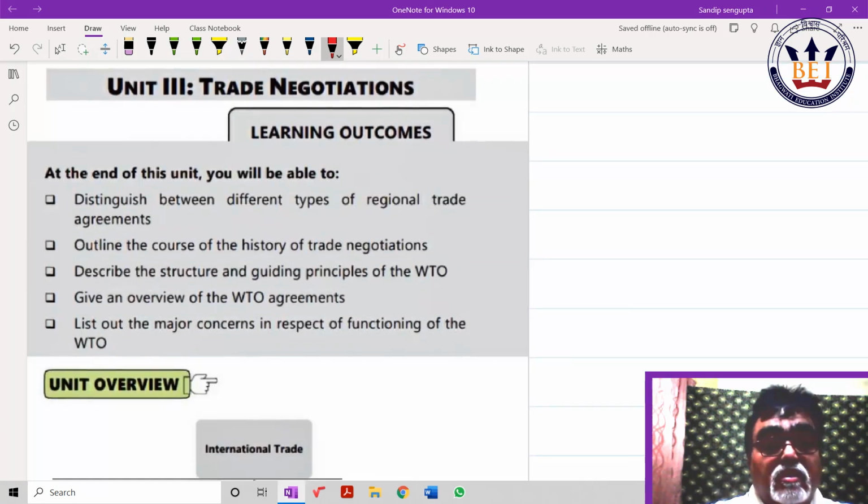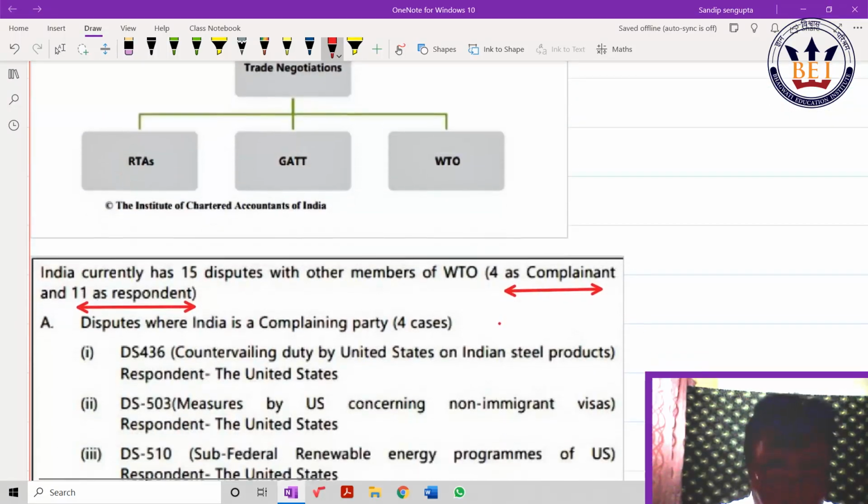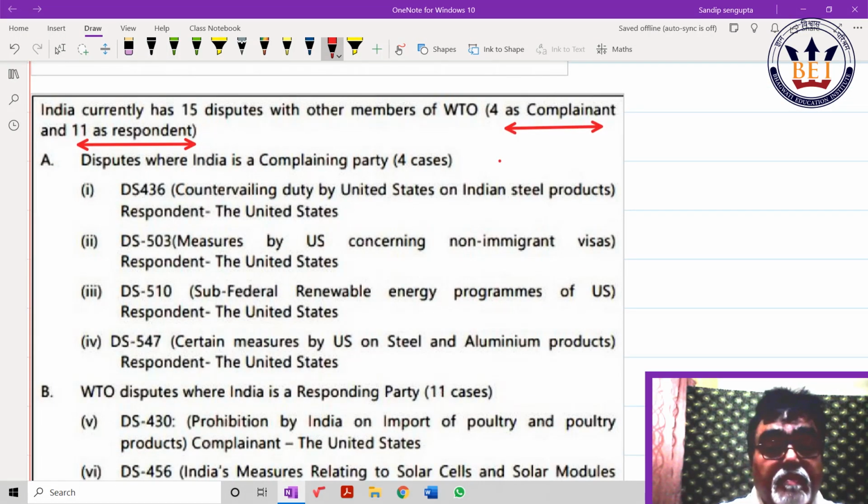Trade negotiation. Again, this is a new insertion in page number. It is in page number I have written over there. WTO, how much India has made complaint is 4 complainant, and how many other countries make complaint against India? 11 responded. Countervailing duty for United States. What is countervailing duty? Duty which any industry in any country imposes to avoid the export subsidies of other countries.